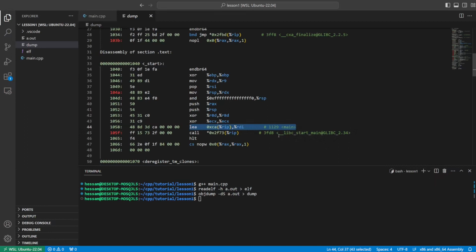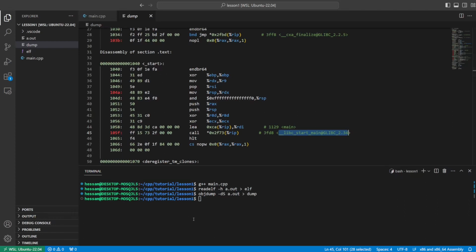Now, if you want to see what's really happening under the hood, you can look at the source code of this function, but I just mentioned a thing or two that it's doing. You understand from this that the start of our program is not main, but another function named _start.